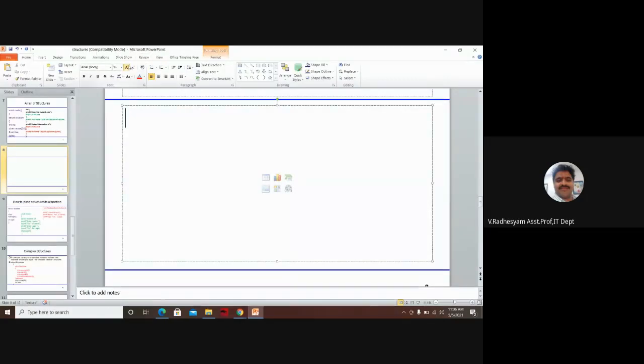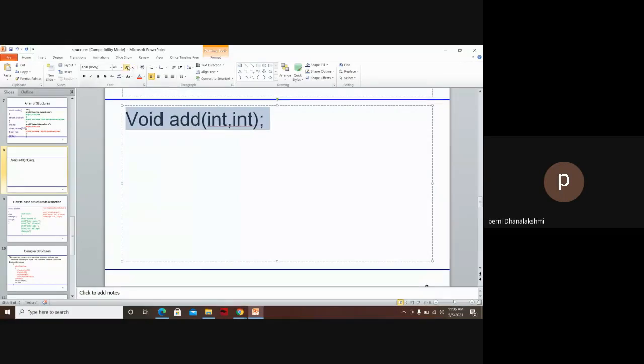Void add, int comma int. What type of function is it? Takes arguments and does not return. Here in the place of add, I can write my name also, no problem, right? You have any problem?